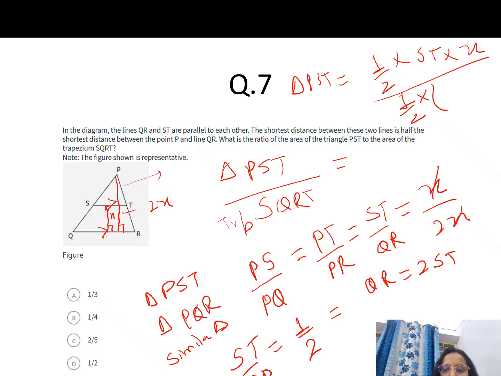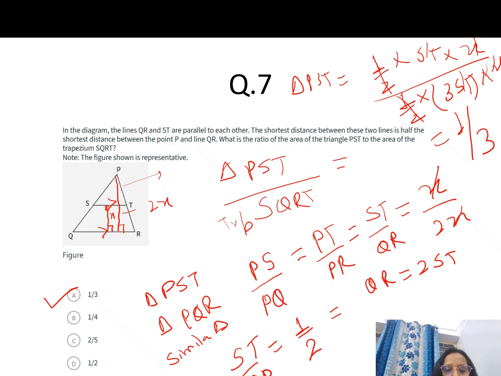Since QR equals 2ST, this becomes 3ST, into height, which is also x. Half cancels, x cancels, and ST cancels, so what remains is 1 by 3.